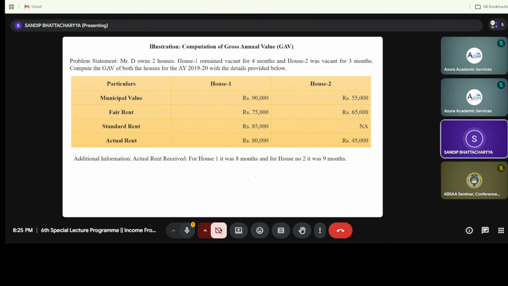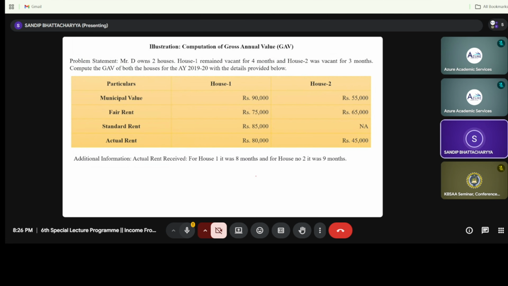So the first illustration is computation of gross annual value. I hope up to this it has been clear to all of you, my dear students. Now we are moving to income from house property, the computation part, with the first illustration. What is the problem statement? Mr. D owns two houses. House number 1 remained vacant for 4 months and house number 2 was vacant for 3 months. Compute the gross annual value for both the houses for the assessment year 1920 with the given data.